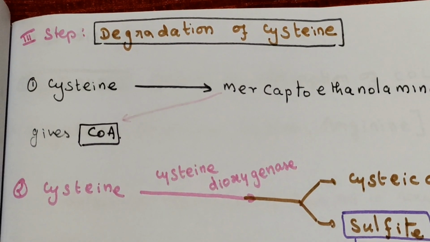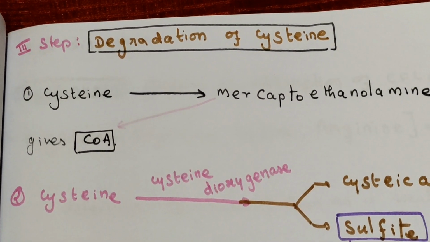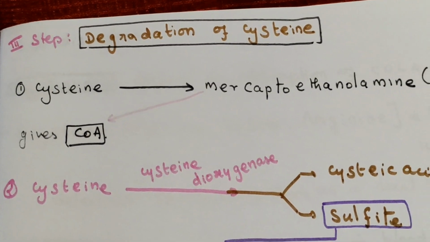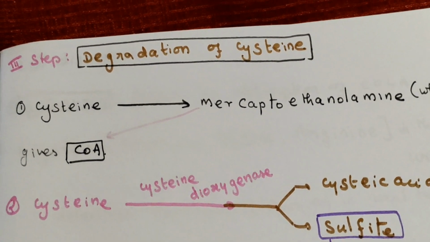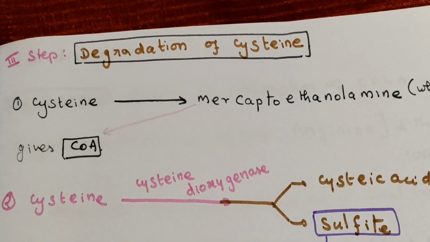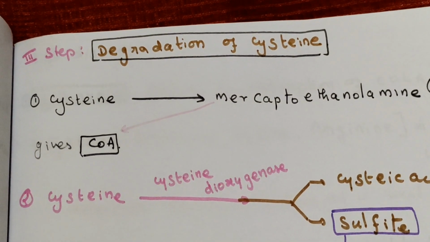Now coming to the third step in that metabolism, that is degradation of cysteine. Here we want to remember the products of cysteine.